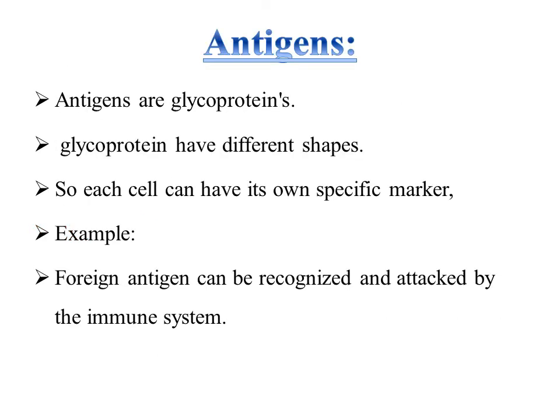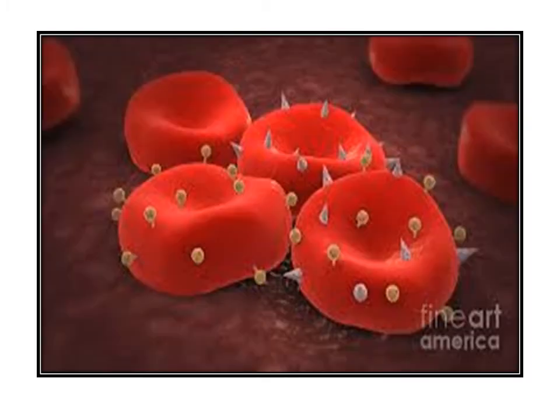Next are the antigens. All cells possess antigens on their cell membrane surface which act as markers. An antigen is a molecule which can cause antibody formation. The immune response is the production of antibodies in response to the antigens. In simple words, an antigen is the attacker which attacks the body, and in response, antibodies are produced. In this figure, antigens attack the RBCs, red blood cells.